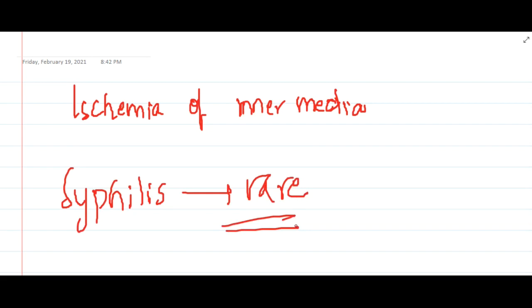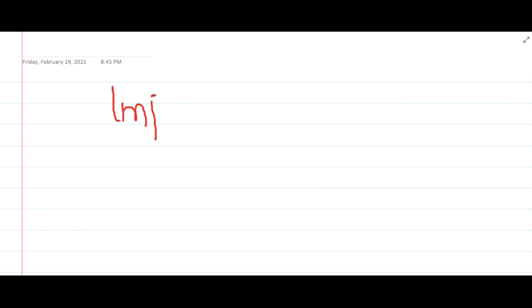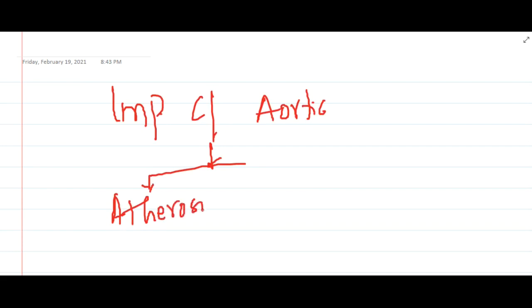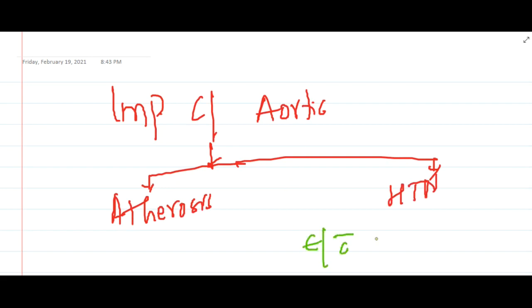If you were asked to name the two important causes of aortic aneurysms, they are atherosclerosis and hypertension. If you were asked what is the most important etiology associated with ascending aortic aneurysm, that is hypertension. The most common etiology associated with ascending aortic aneurysm is hypertension. So these are the important points about aneurysm. Thank you for watching.